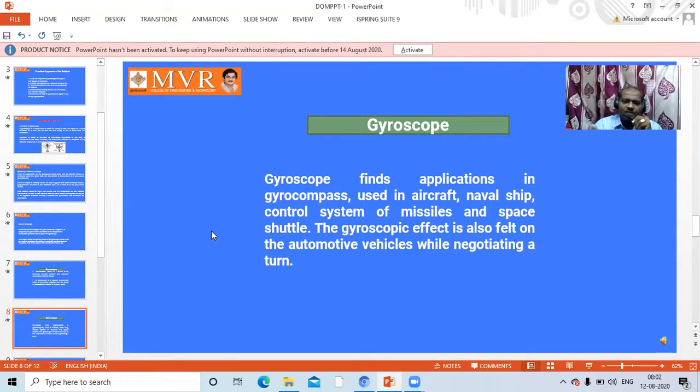If you take a bus or lorry taking a curvature at high speed, to balance a left turn, the left side of the road will be downside, so that we can balance the vehicle without falling, because the driver has to control the vehicle. It depends upon the mass, speed, and direction in which it is rotating. If the same is rotating on the right side, the road is going to be down.